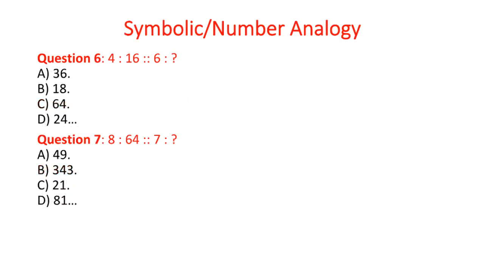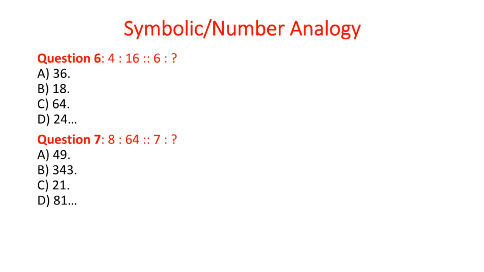Question 6. 4:16 is proportional to 6 : A. 36. B. 18. C. 64. D. 24. Answer A. 36. Explanation. The second number is the square of the first. 6 square is equal to 36.